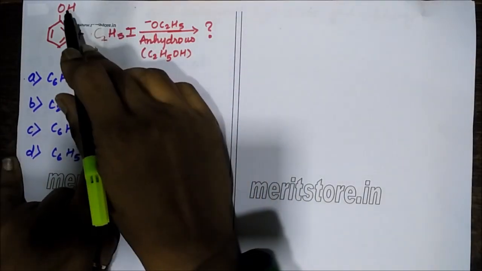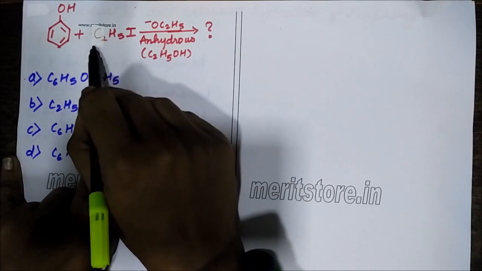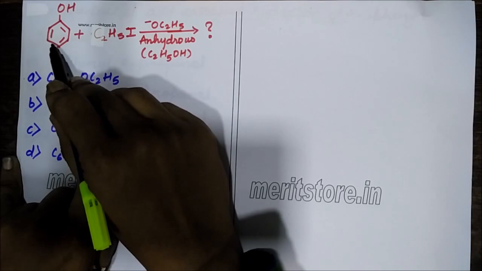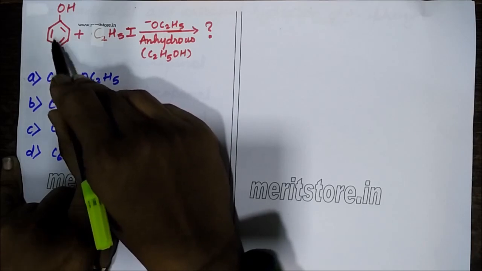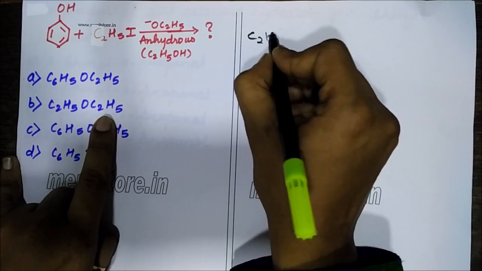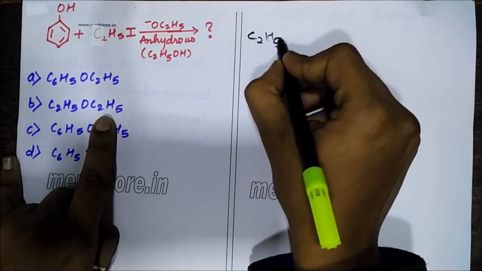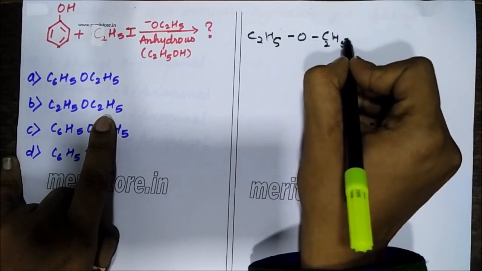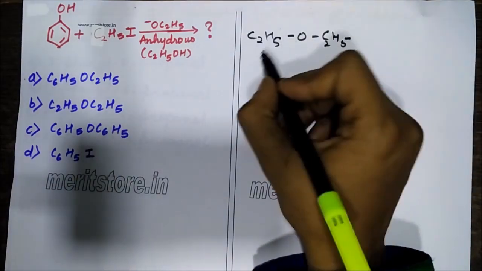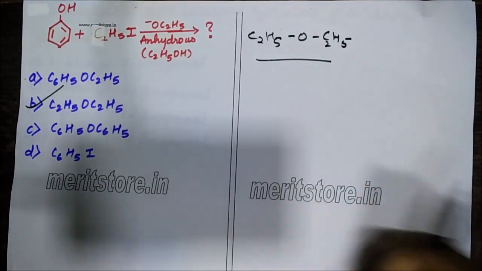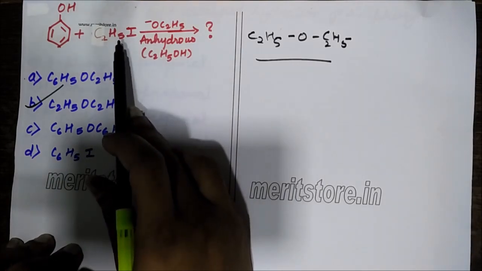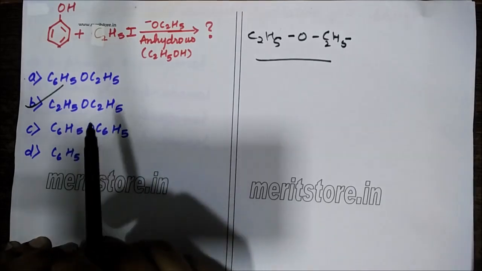See, this can either abstract an H plus from here or it can attack the alkyl group from here. Now this is a better nucleophile as compared to C6H5OH. So what it will form is C2H5O, C2H5. Okay, so this is my product. So the correct answer is B, since C2H5O is a better nucleophile than C6H5O minus.